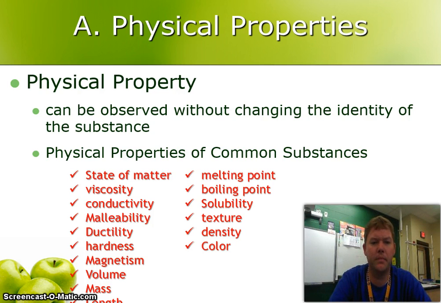Conductivity, whether it can conduct electricity. Malleability, ductility, hardness. Magnetism is a physical property. Volume, mass, the length of an object, changing how short or long it is, a physical property. It's still the same substance, it's just either shorter or longer. The melting and boiling points of objects, whether it's soluble, solubility, its texture.